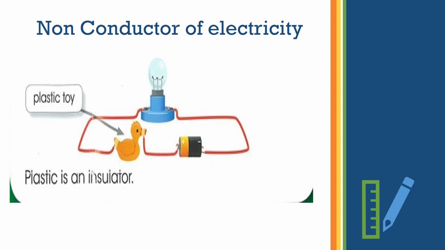They are also bad conductors of electricity. Now this picture shown here is just a way to make you understand; here it is shown as a plastic toy, but it is actually just an example. If in place of that I am putting any kind of non-metal, the bulb is not going to glow. Why? Because they are not transferring the electrons from one place to another. And because there is no electron flow, there will not be any kind of electricity generated. Alright, so they are bad conductors of electricity.